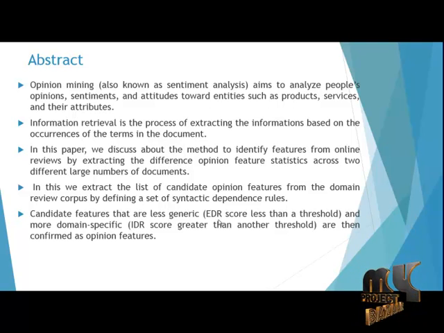Next, for each recognized feature candidate, its domain relevance score with respect to the domain-specific and domain-independent corpora is computed, which we termed the intrinsic domain relevance score and extrinsic domain relevance score, respectively. In the final step, candidate features with low IDR scores and high EDR scores are filtered out. We thus call this interval thresholding the intrinsic and extrinsic domain relevance criterion.